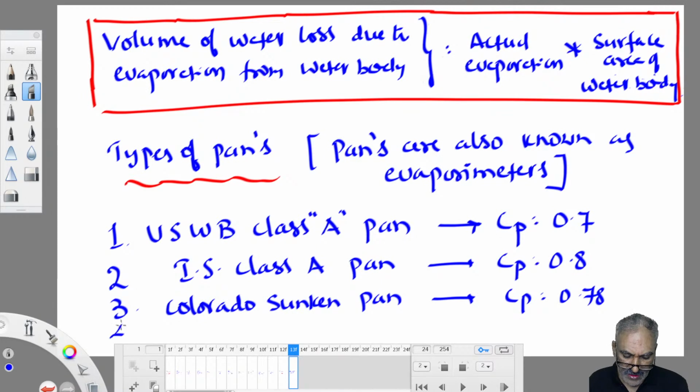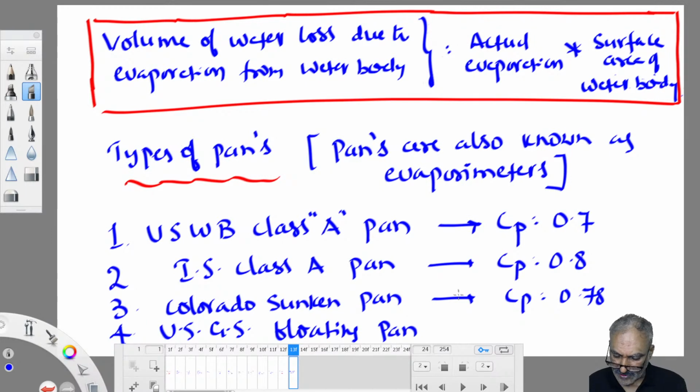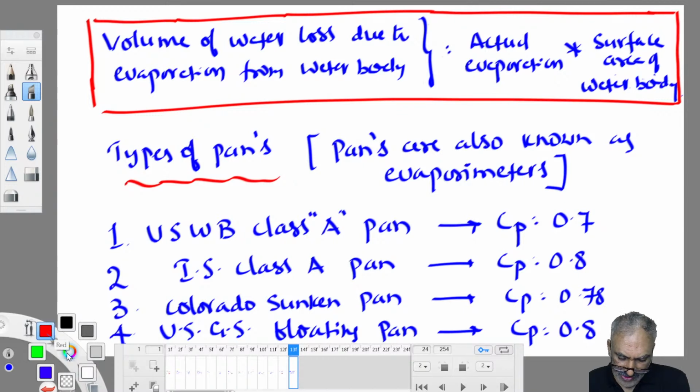We also have the USGS, United States Geological Survey, floating pan. All these three are ground based pans, but this one is installed in the water body only. It floats in water, and its value is 0.8. Sometimes in an exam, the IS Class A pan is mentioned and they don't give the Cp value. In such a case, by default, you can take Cp value as 0.8. That's all, this much idea is more than sufficient.